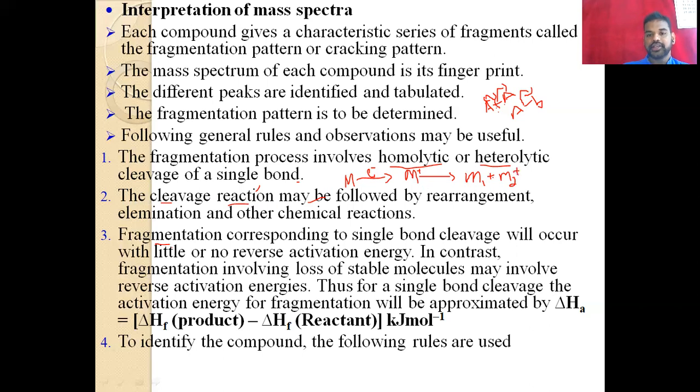Just imagine, one is a stable compound and one is another ion. But what happens here? The parent ion gives the daughter ions, and sometimes these daughter ions combine again and give the parent compound only. So this is what we call the reverse reaction.